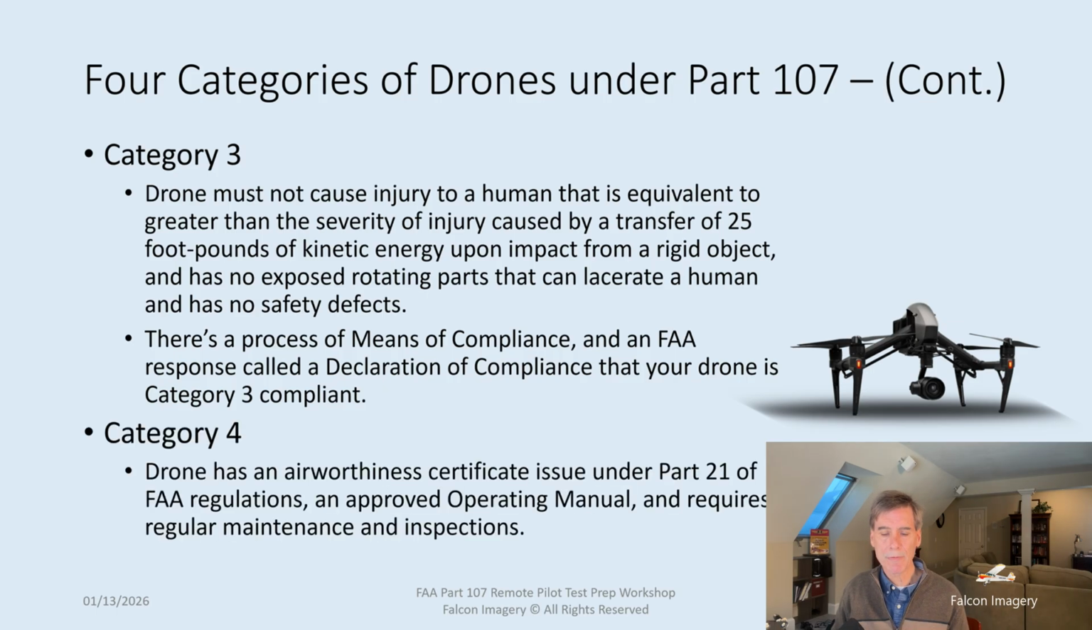And then we have category 4 drones. These are drones that have an airworthiness certificate issued under Part 21 of FAA regulations, have an approved operating manual, and require regular maintenance and inspections. So now that we know the 4 categories of drones that can potentially fly over people, we're going to go into what you can fly a drone over people.